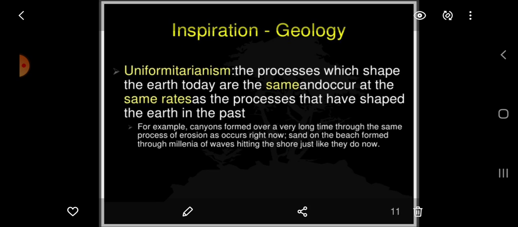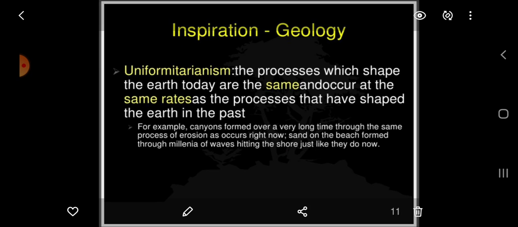Now, the inspiration of evolution came from the proofs given by geology, that is, uniformitarianism: the processes which shaped the earth today are the same and occur at the same rate as the processes that have shaped the earth in the past.